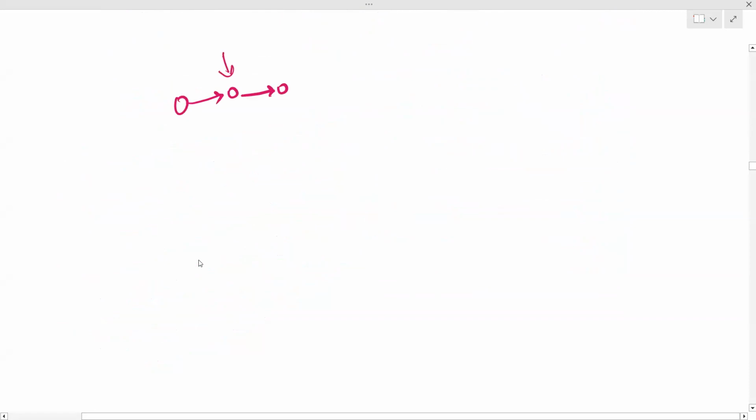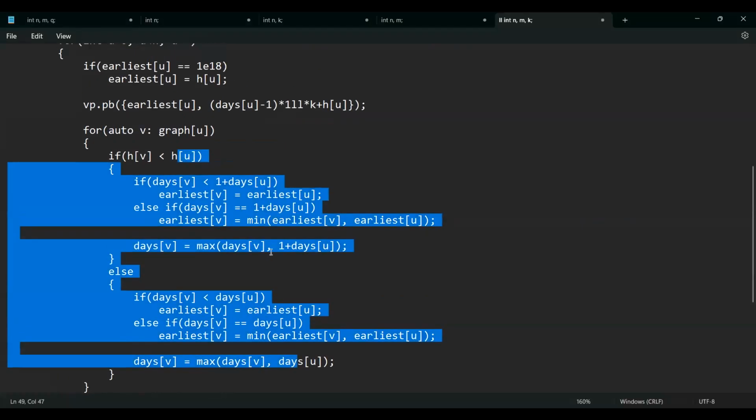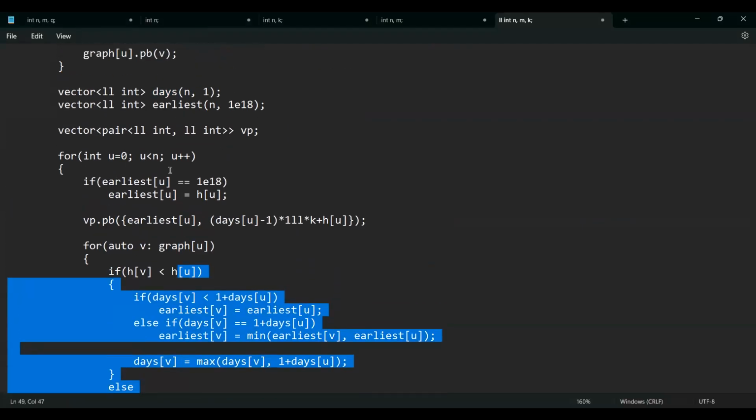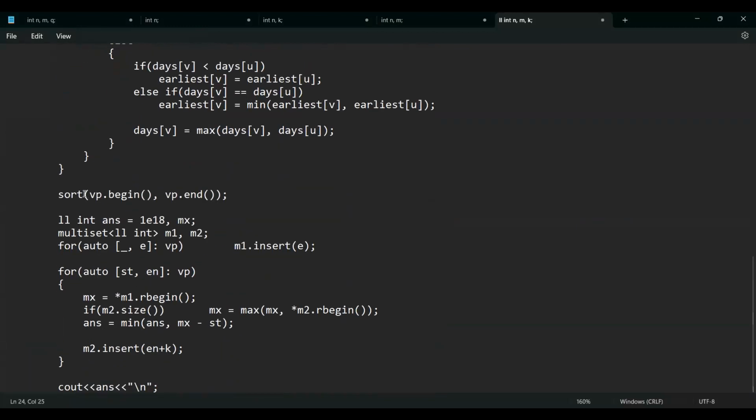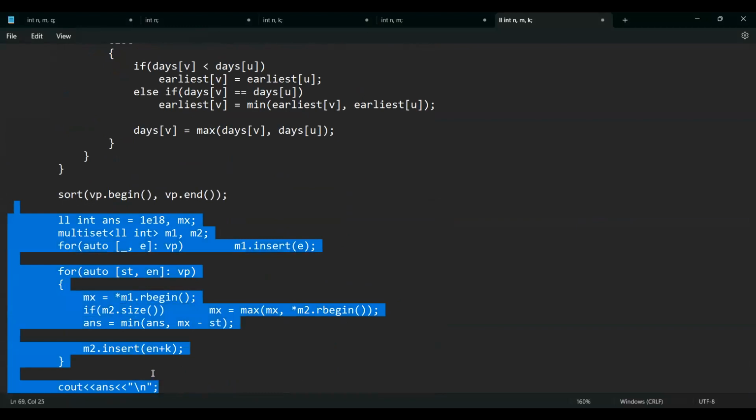But anyway, you are only coming to a quest when all the previous quests have been completed, right? So this is kind of topological sorting plus some DP. So this part is DP, and topological sorting is basically this thing only if I'm going in this order. Finally, you'll have to adjust. So this is the greedy part. You'll get the complete intuition once you write it down. You'll have to write this down once.